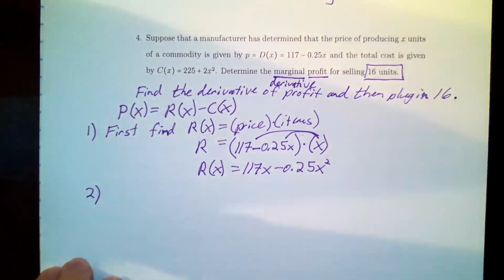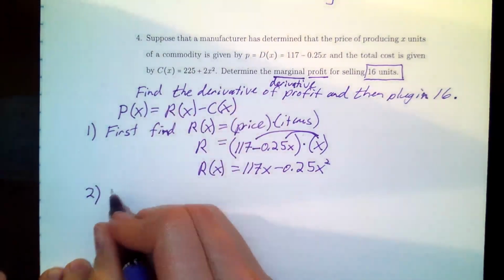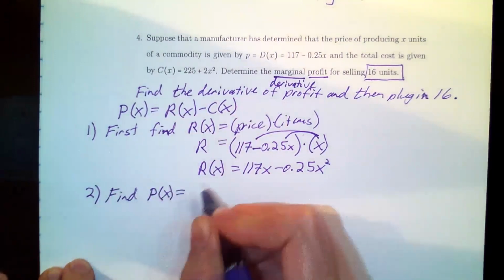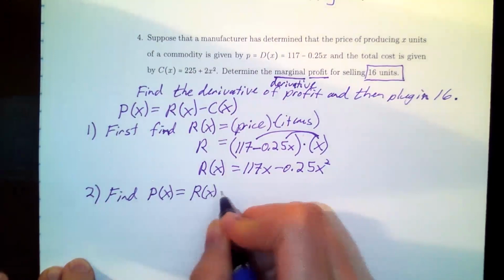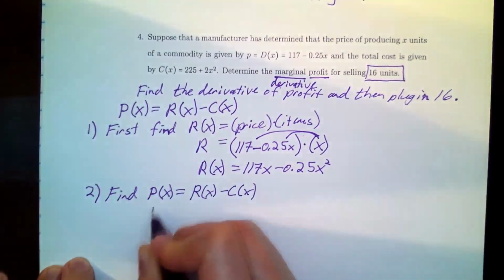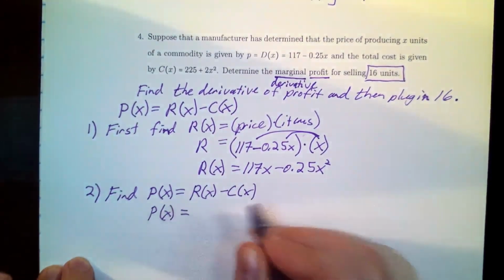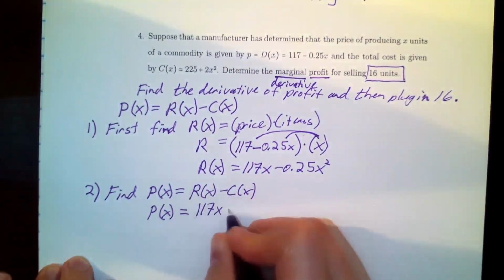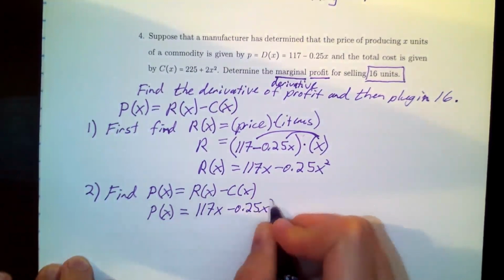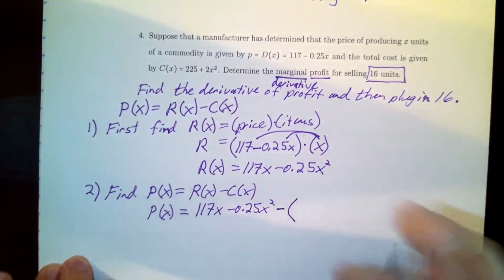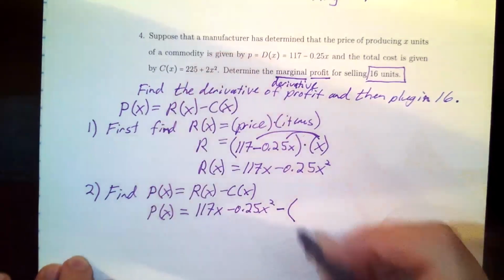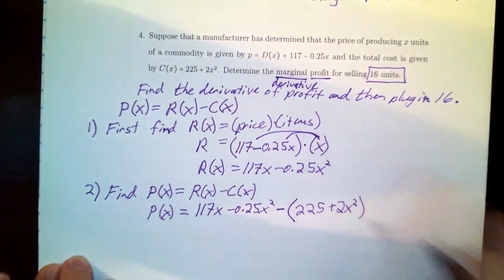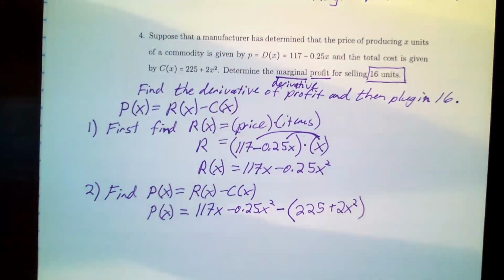Our second step now is to then find the profit. Now that I have the revenue function, I can subtract revenue minus cost, which they gave me, the cost. Revenue, I copy down this formula, 117x minus 0.25x squared, and I'm subtracting the cost function, which they gave me right here. Make sure you put parentheses around it, because we're going to be distributing the minus sign.